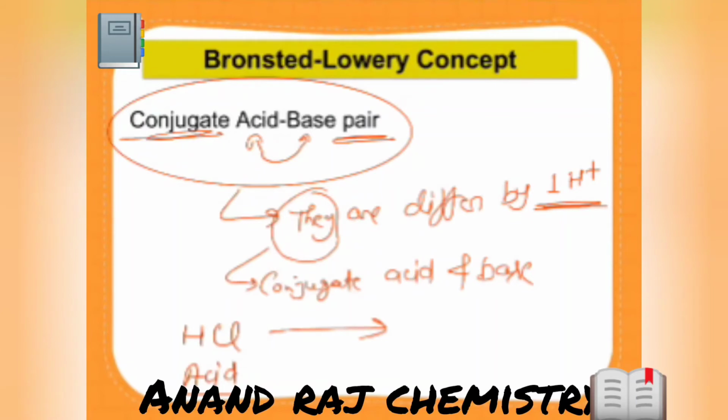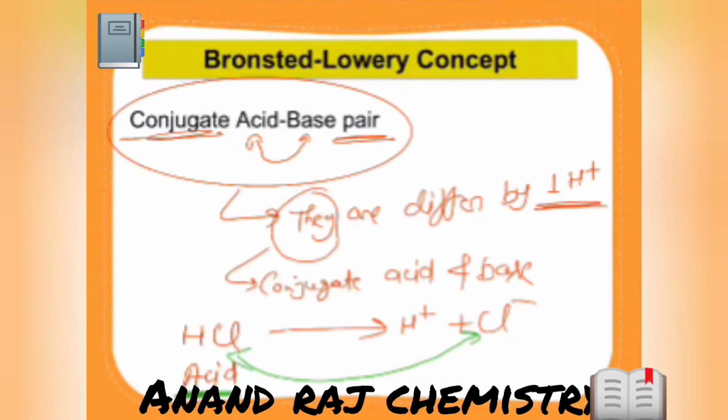According to the Bronsted and Lowry concept, what is the general definition? An acid can give H plus. When it gives the H plus, what is the remaining part? Cl minus. Correct. Now what is the difference between HCl and Cl minus? They differ by 1 H plus.